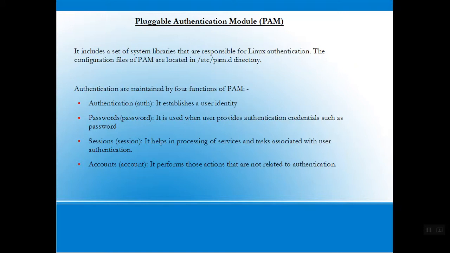Password, which is used when the user provides authentication credentials such as a password. Sessions or session, which helps in processing of services and tasks associated with user authentication. Accounts or account, which performs those actions that are not related to authentication.